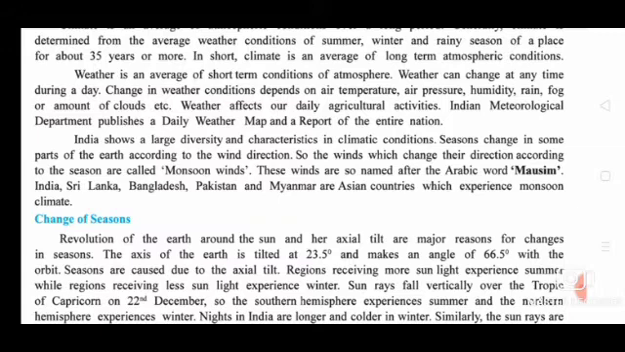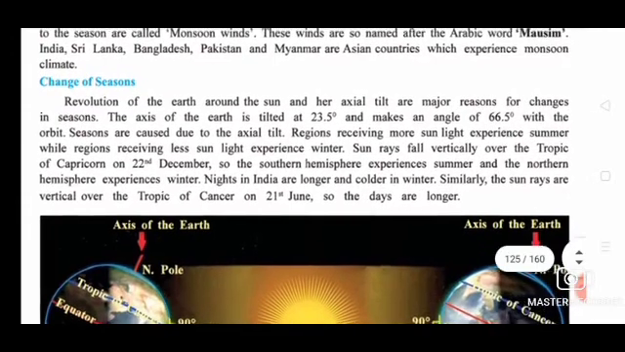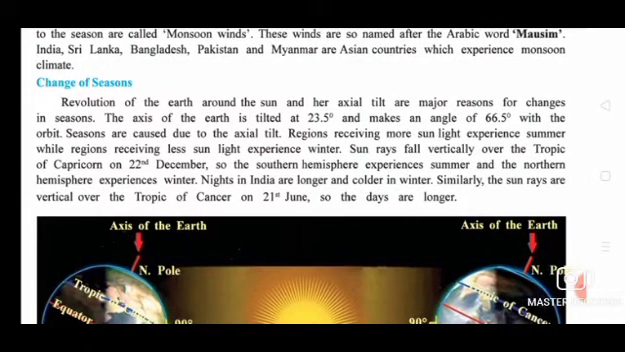India, Sri Lanka, Bangladesh, Pakistan and Myanmar are Asian countries which experience monsoon climate. So these countries are experiencing what? The monsoon climate. Next we will see change of season. Why are these seasons changing? Revolution of the earth around the sun and her axial tilt are major reasons for changes in the season.